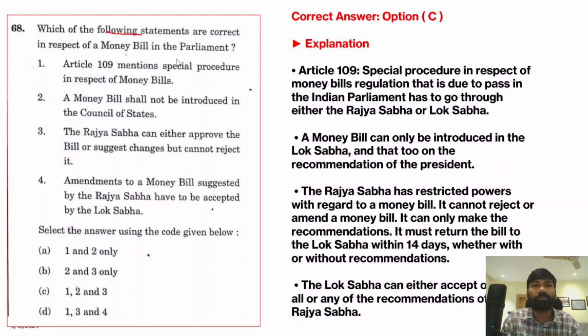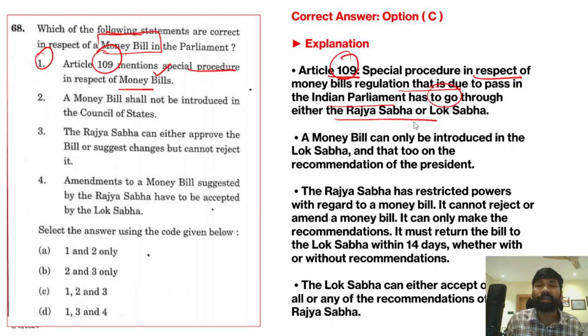Which of the following statements are correct with respect to the money bill in the parliament? So when we talk about this particular money bill, article 109 mentions special procedure in respect of money bills. Yes, this is correct. So you can see article 109, a special procedure in respect of money bills: legislation that is due to pass in the Indian Parliament has to go through either the Rajya Sabha or Lok Sabha. So therefore this statement is absolutely a correct statement.